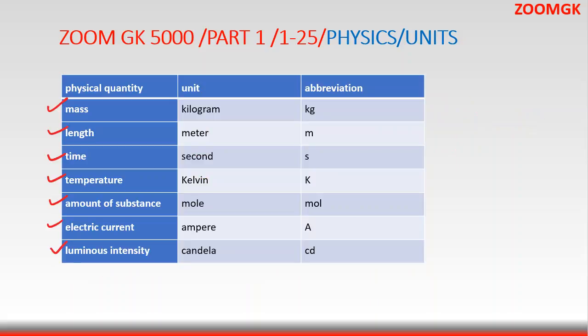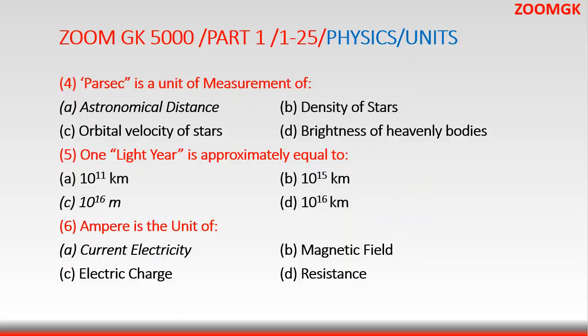Going to the next one. So here we have already seen the candela is the unit of luminous intensity. Come to question number 4. What is parsec? Parsec is unit of astronomical distances. It's for the measurement of large distances. So the answer is measurement of astronomical distances.